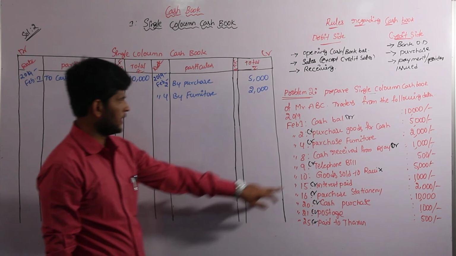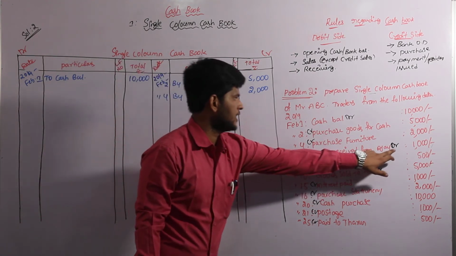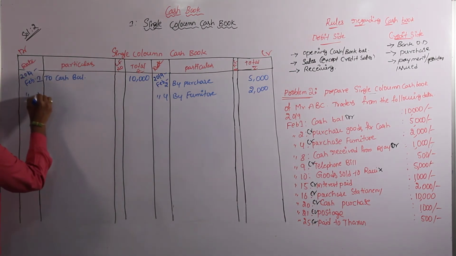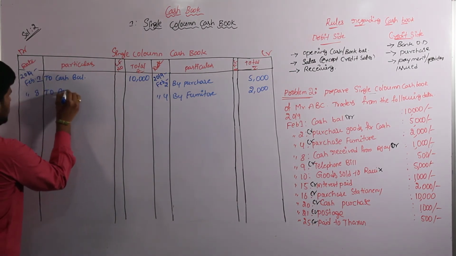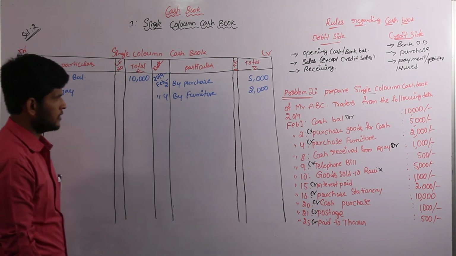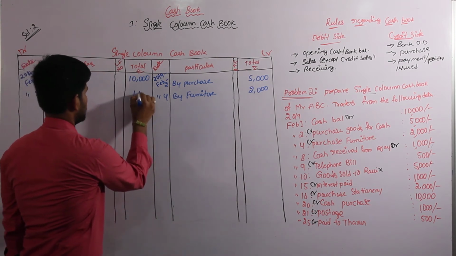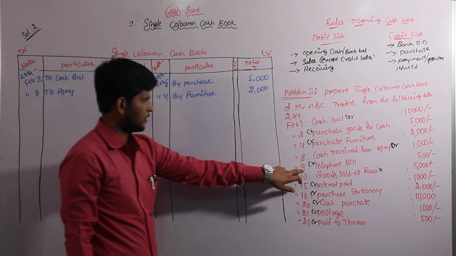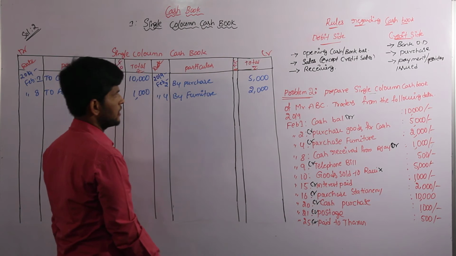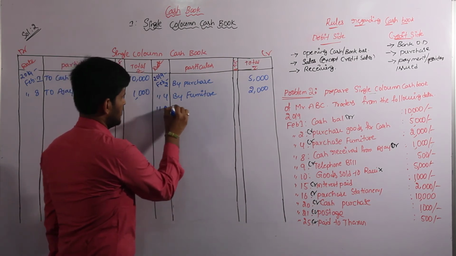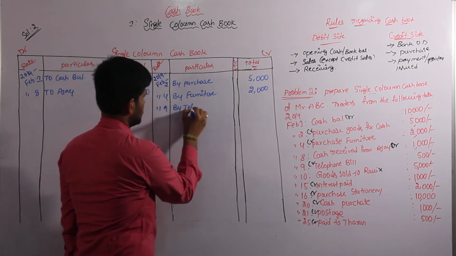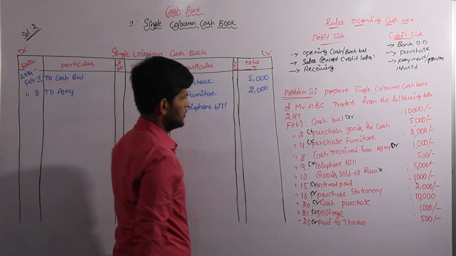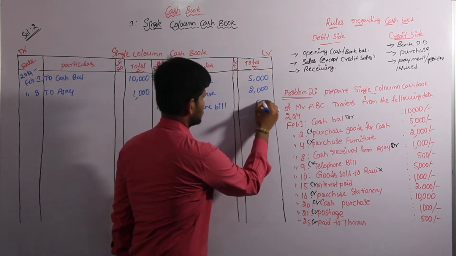And come to the next one. Cash received from Ajay. Receivings are always there in debit side, that is on 8th February, to Ajay. Worth is 1,000. And next one, telephone bill, that is on 9th. It will be a payment. Payments are always there in credit side, by telephone bill. Worth is 500.